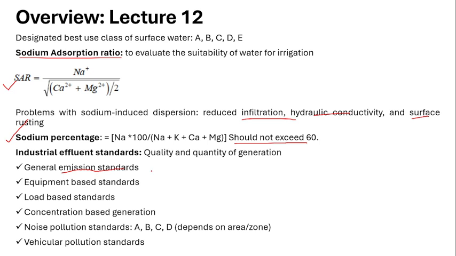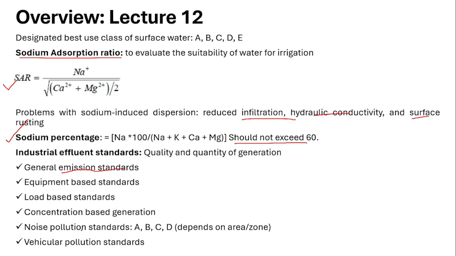the air components. Next is the equipment-based standards. Like I said, for the particular kind of equipment, what grade of water can be used, like that we need to check. Next is the load-based standard. Load or mass-based standard includes how much volume we are using, like how much amount of water we are using, how much amount of the particular component we are using, based on these they are categorized. Next is the concentration-based standard. It is classified based on the concentration.